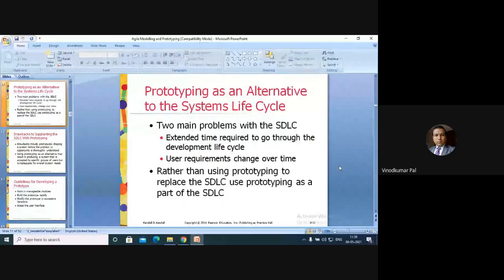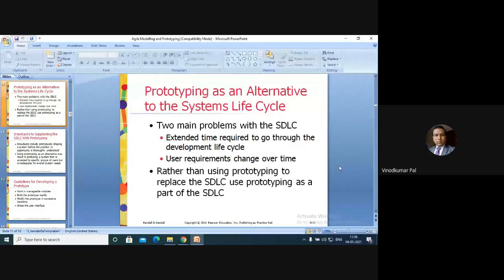Now, if you compare the SDLC with prototyping: in prototyping, whatever model we are preparing, we show it to the users and take their feedback. So in prototyping, the customer is more satisfied. To overcome these kinds of problems,